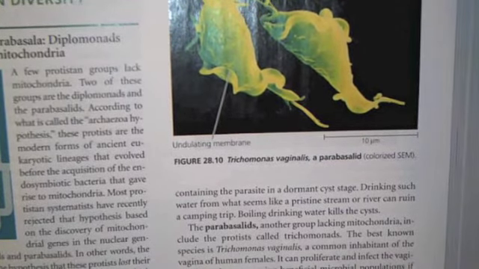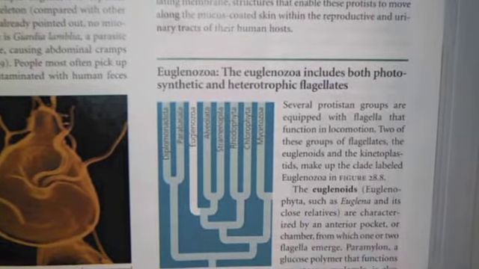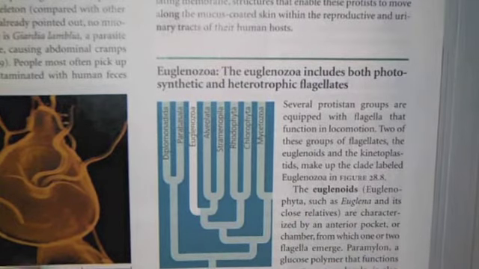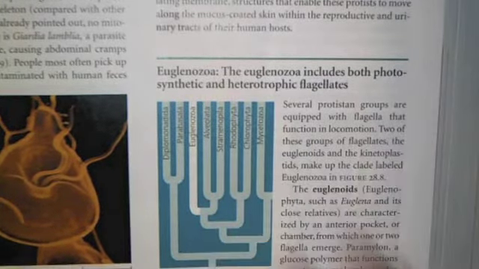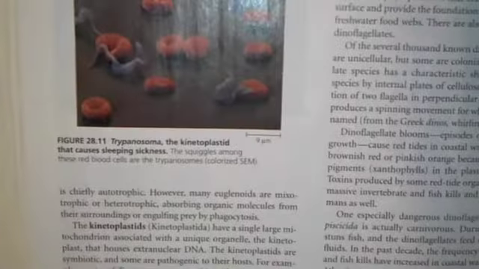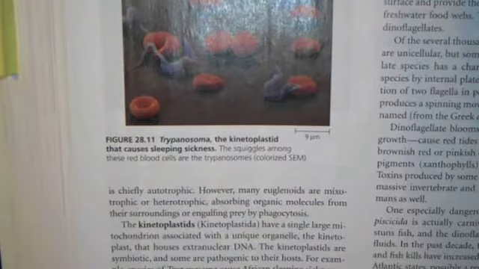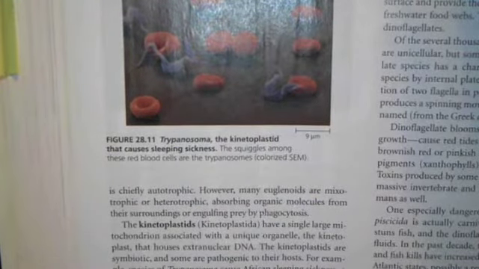Okay. Second on our list are the Euglenozoa. That's the picture I showed you earlier. They are extremely complex. They are photosynthetic and heterotrophic flagellates, which means that they still have flagella to move. They include euglenoids and kinetoplastids, and I'm showing you a picture of kinetoplastids right now.